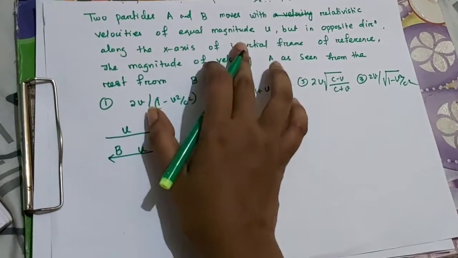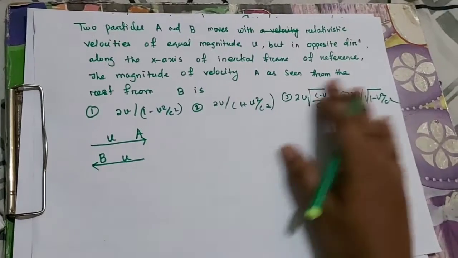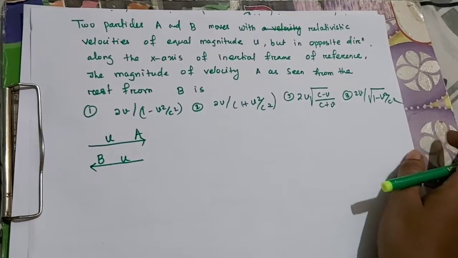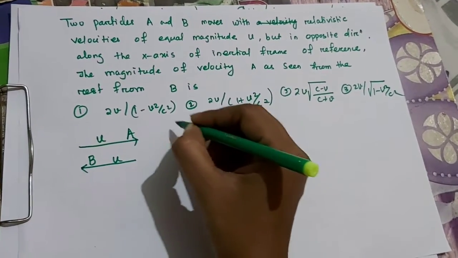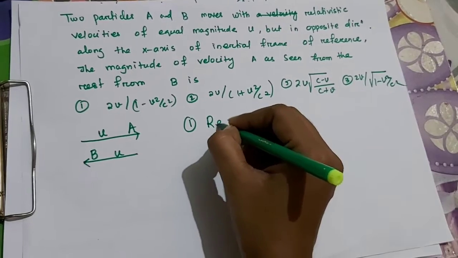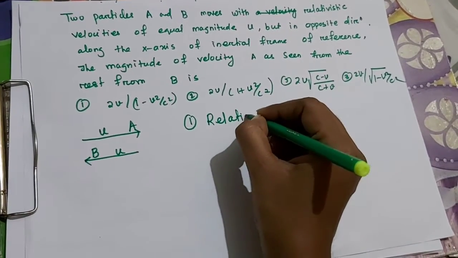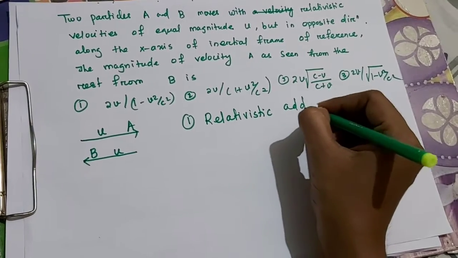To solve this kind of problem, you will get one question in CSIR NET from this concept, we have to consider the relativistic addition of velocities.